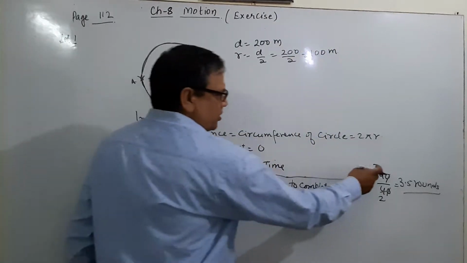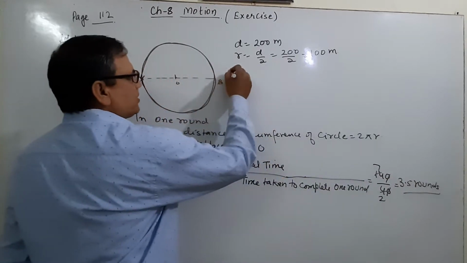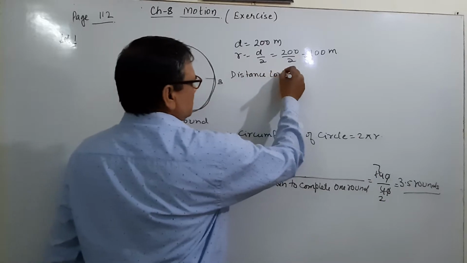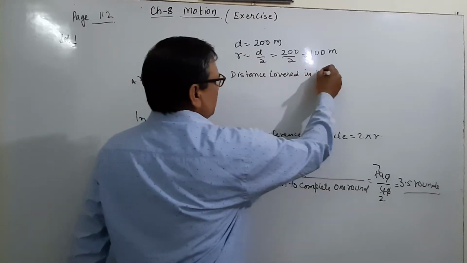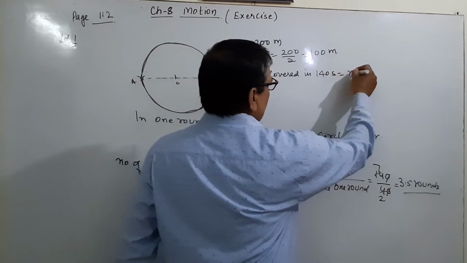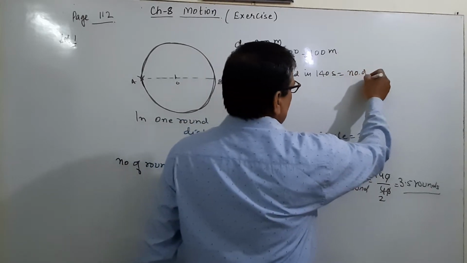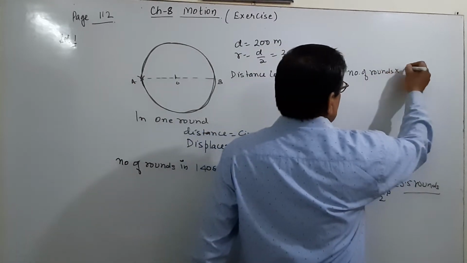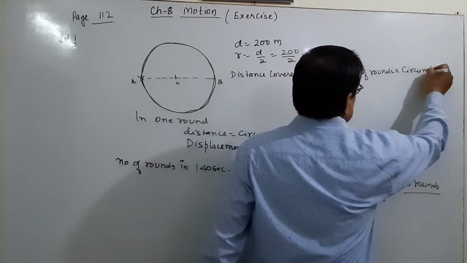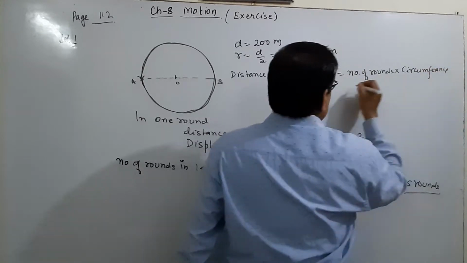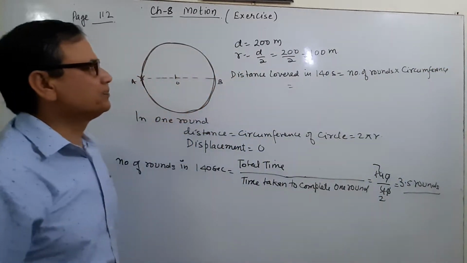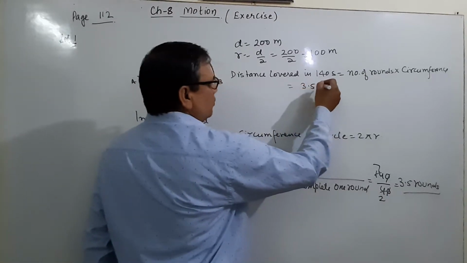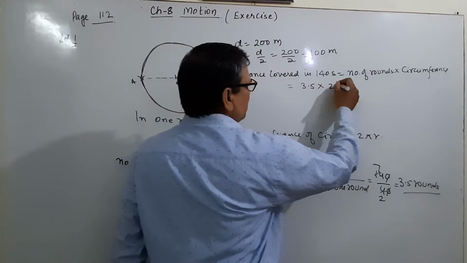The number of rounds is 3.5, and the distance covered in 140 seconds is equal to the number of rounds into the circumference, which is 3.5 into 2 pi r.